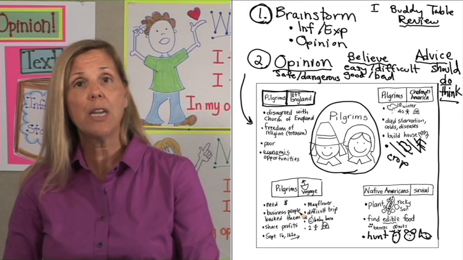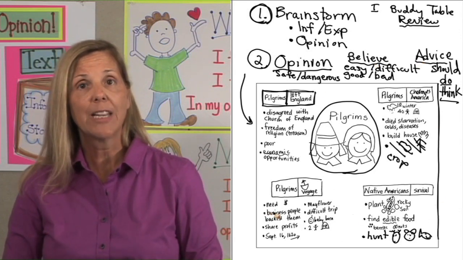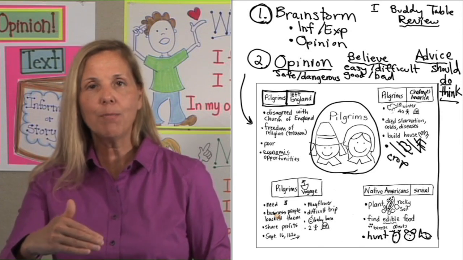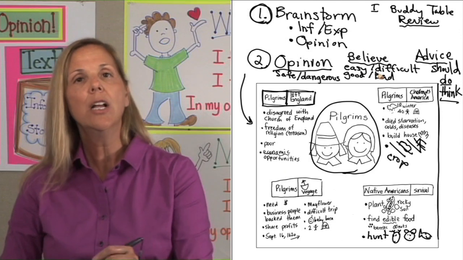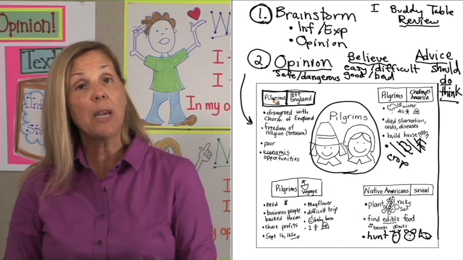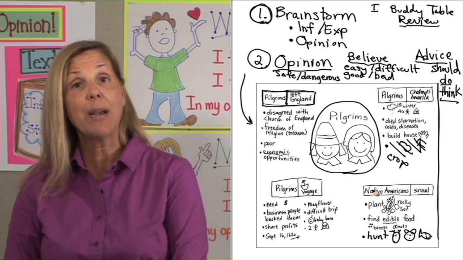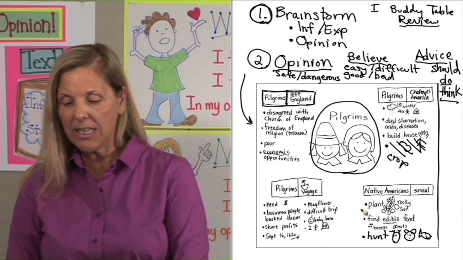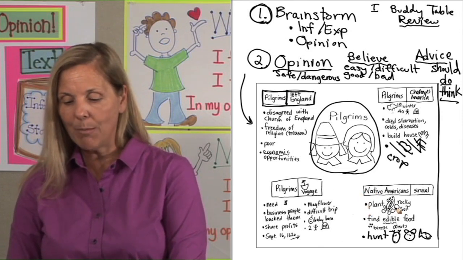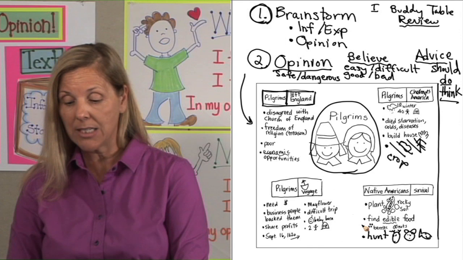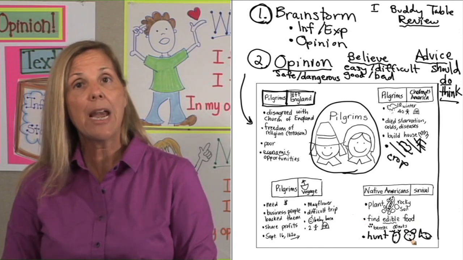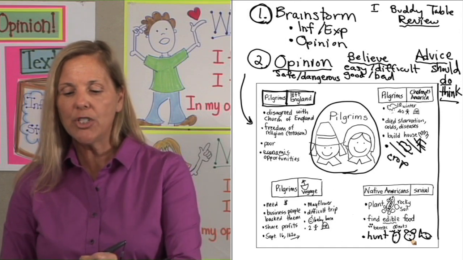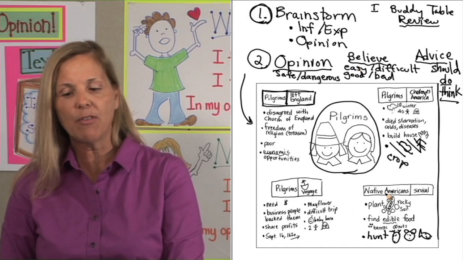We've given our understanding of what an opinion is. Let's form an opinion using our brainstorm. So again, we brainstormed. I tell them what an opinion is. We have some of our opinion words here. Let's look at our brainstorm. Let's have an opinion about the Native Americans. Let's look at everything that the Native Americans did here. They showed them how to plant corn in rocky areas, how to find edible food, how to hunt for deer and bear. I could tell you what I think or feel about the Native Americans.